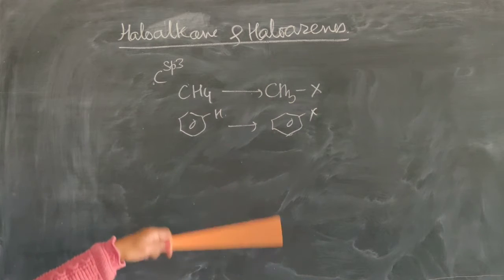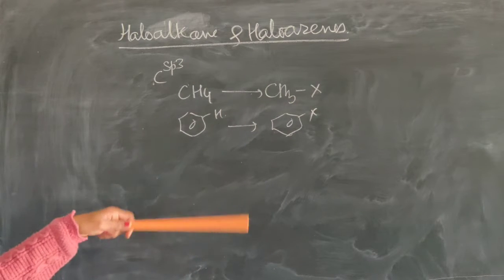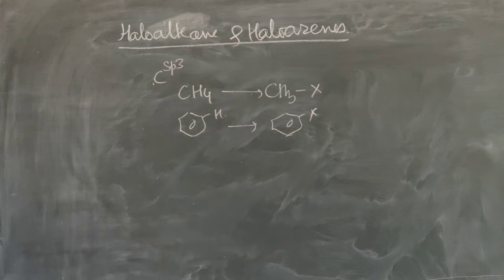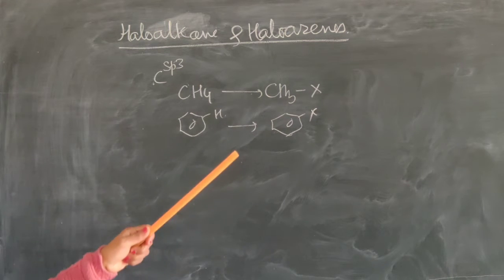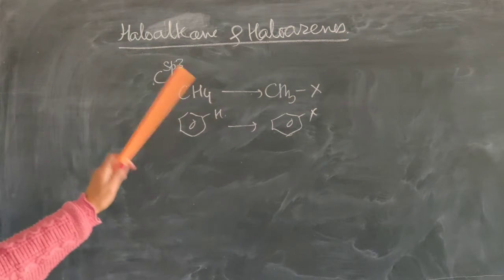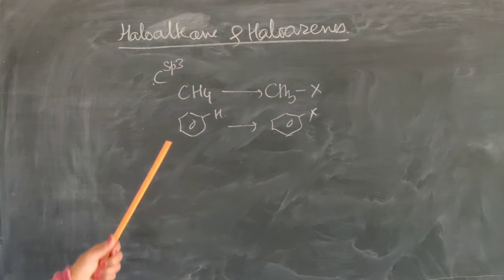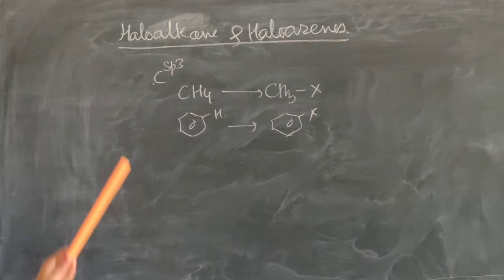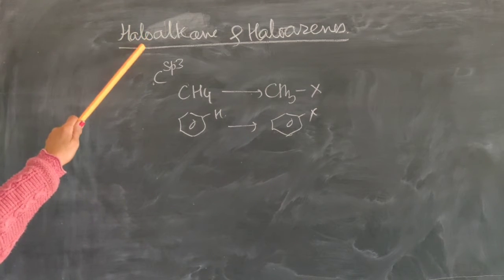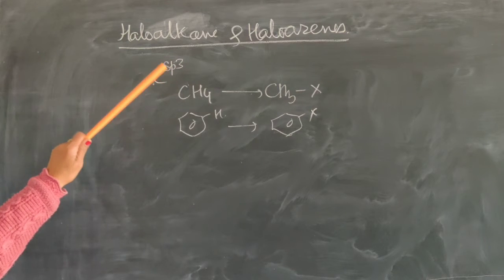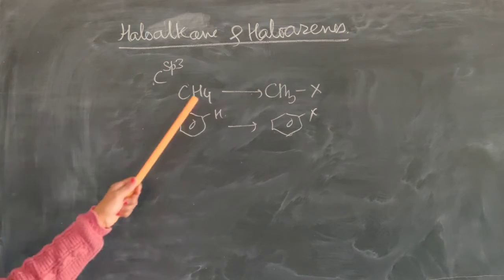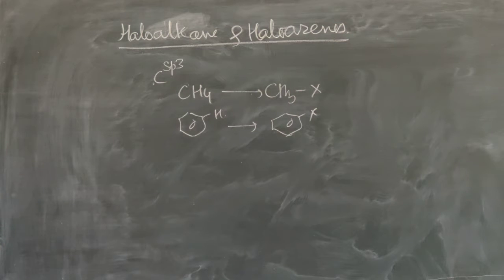And these haloalkanes have many uses in our daily life. They are used as medicine. Many types of medicines are made from haloalkanes; antiseptics and many anesthetics are also prepared from haloalkanes, like chloroform, you have heard the name. So now I'm repeating, the haloalkanes are derived from the alkanes. When we replace one of the hydrogens of an alkane by a halogen, then they are called haloalkanes.